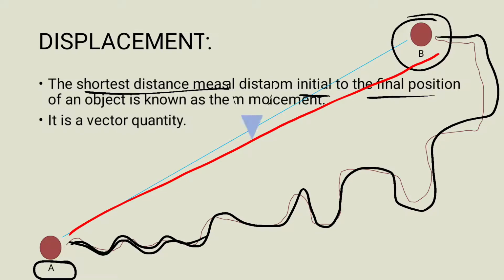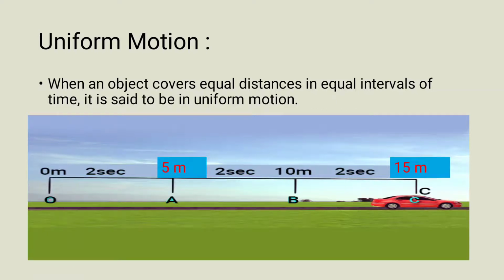Then comes what is uniform motion. When an object covers equal distance in equal interval of time, it is called uniform motion. As mentioned here, the body covers equal distance in equal interval of time, then it is uniform motion. Like here the body is at O position.